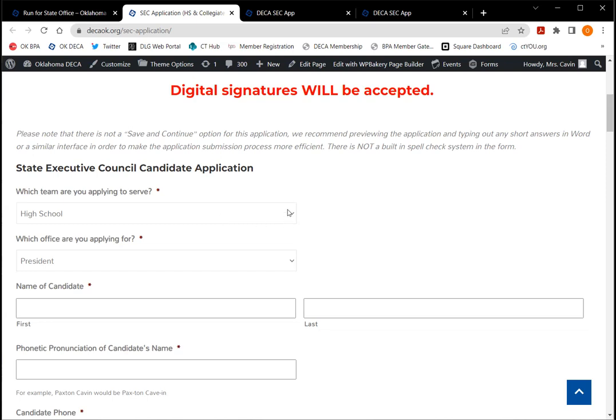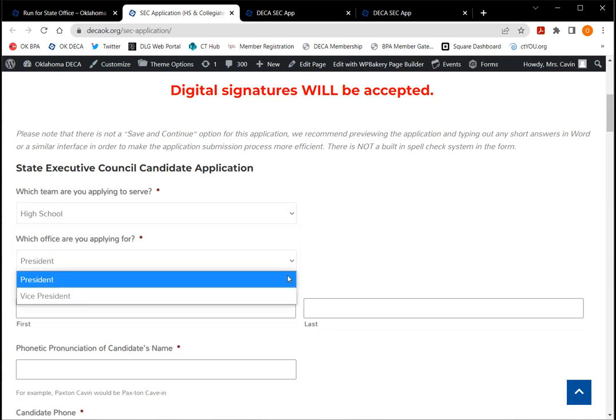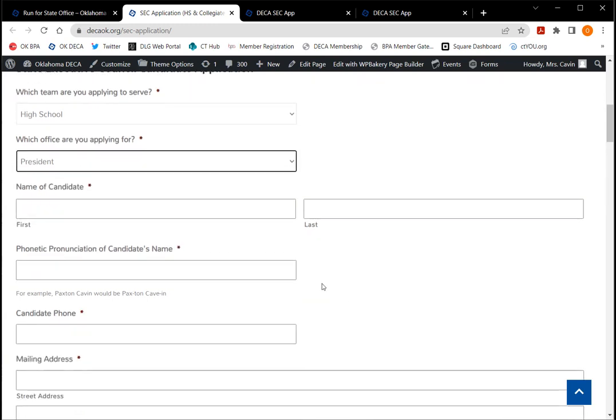Okay, so this is important. You're going to choose high school or collegiate, so you make sure you get the right team. And then you will also choose president or vice president, so I know exactly what you're applying for. Then you're going to have your name and your phonetic pronunciation of your name. So just make sure that you know how to do that.